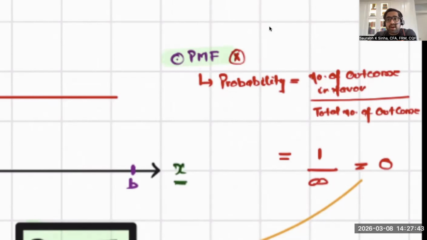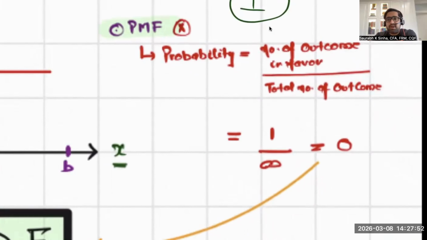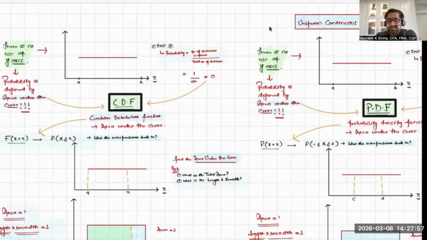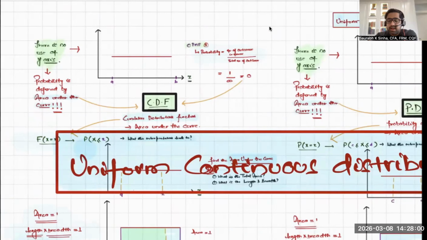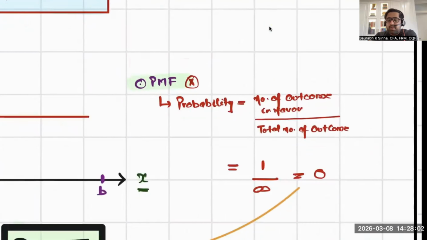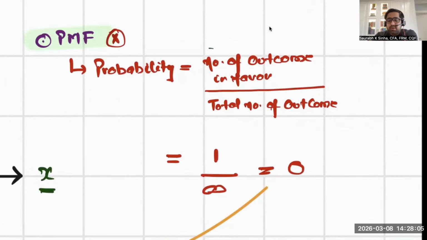Now, if you try to find out the probability of one single outcome, what? One single outcome, it is useless. Because what is the formula for probability? The formula for probability is the number of outcomes in favor divided by the total number of outcomes.